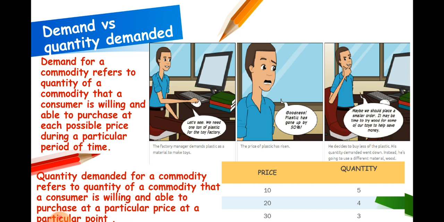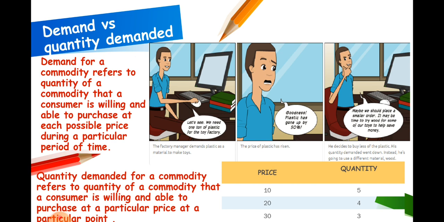Now, another concept, demand versus quantity demanded. Again, recalling the concept of demand. Demand is quantity of a commodity that a consumer is willing and able to purchase at each possible price. Each possible price means that demand pertains to a set of prices. But when we look at any particular price and the quantity corresponding to that price, then we get quantity demanded.